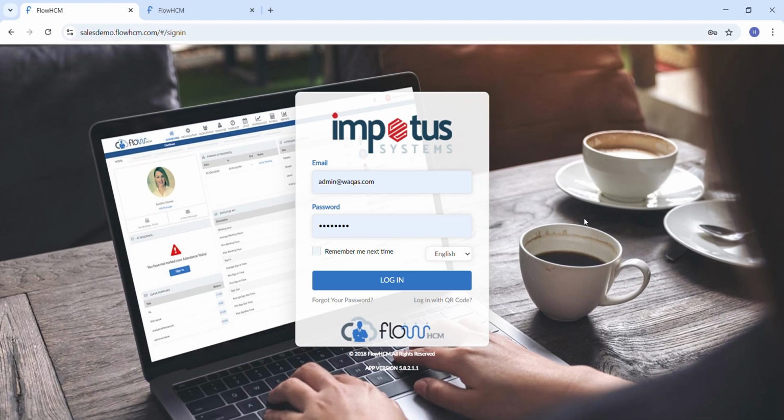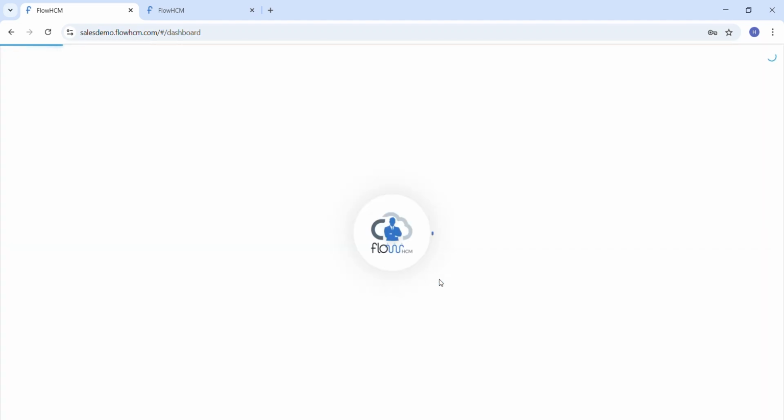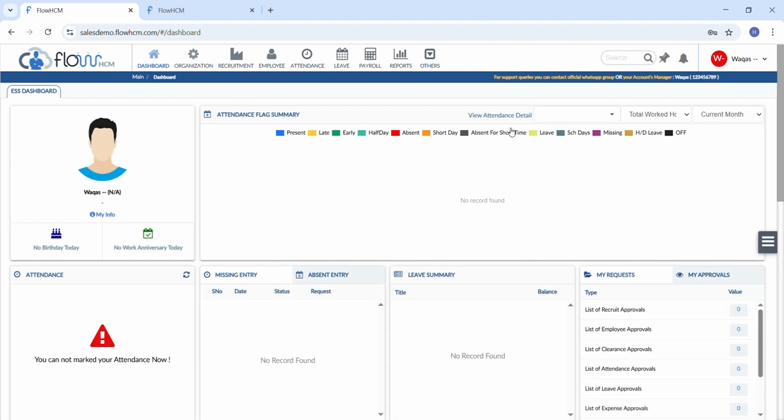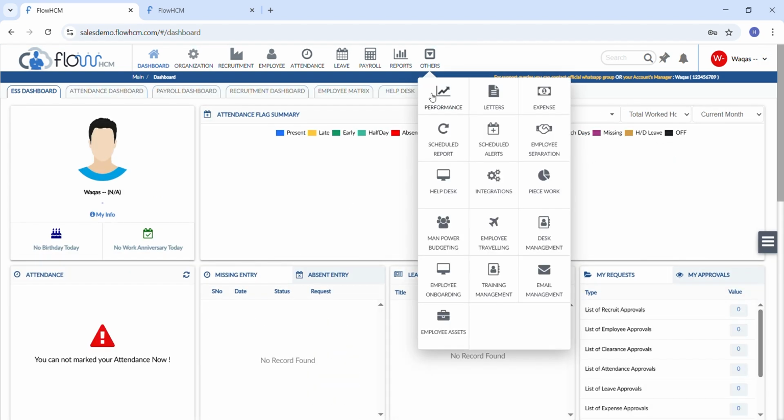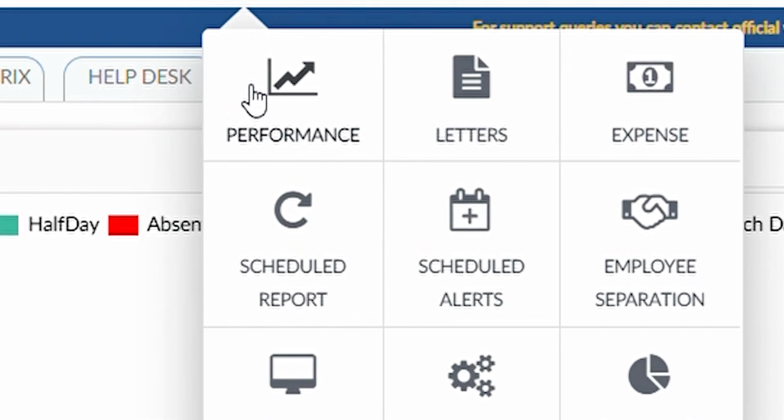In this video we will learn how to add review category and performance settings in FlowHCM. First of all, we will log in to the FlowHCM portal. Here is the dashboard. Click on the performance module on the top navigation bar.